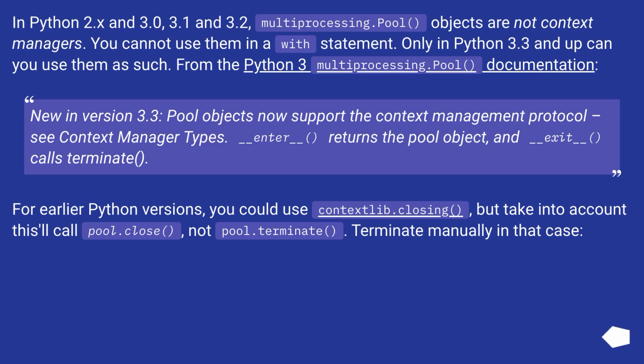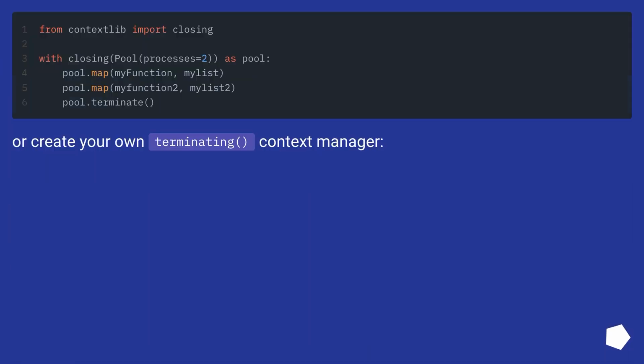For earlier Python versions, you could use contextlib.closing, but take into account this will call pool.close, not pool.terminate. Terminate manually in that case. Or create your own terminating context manager.